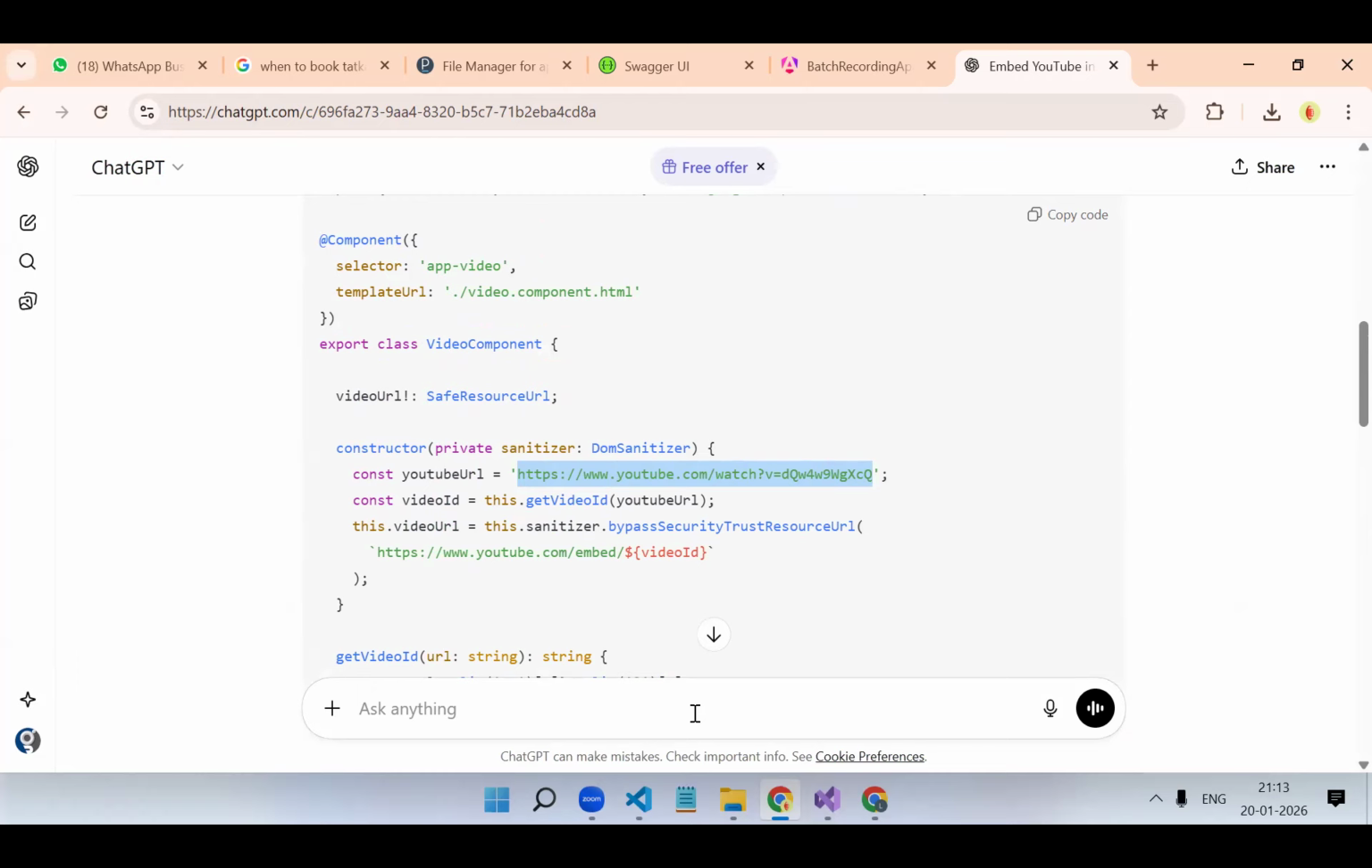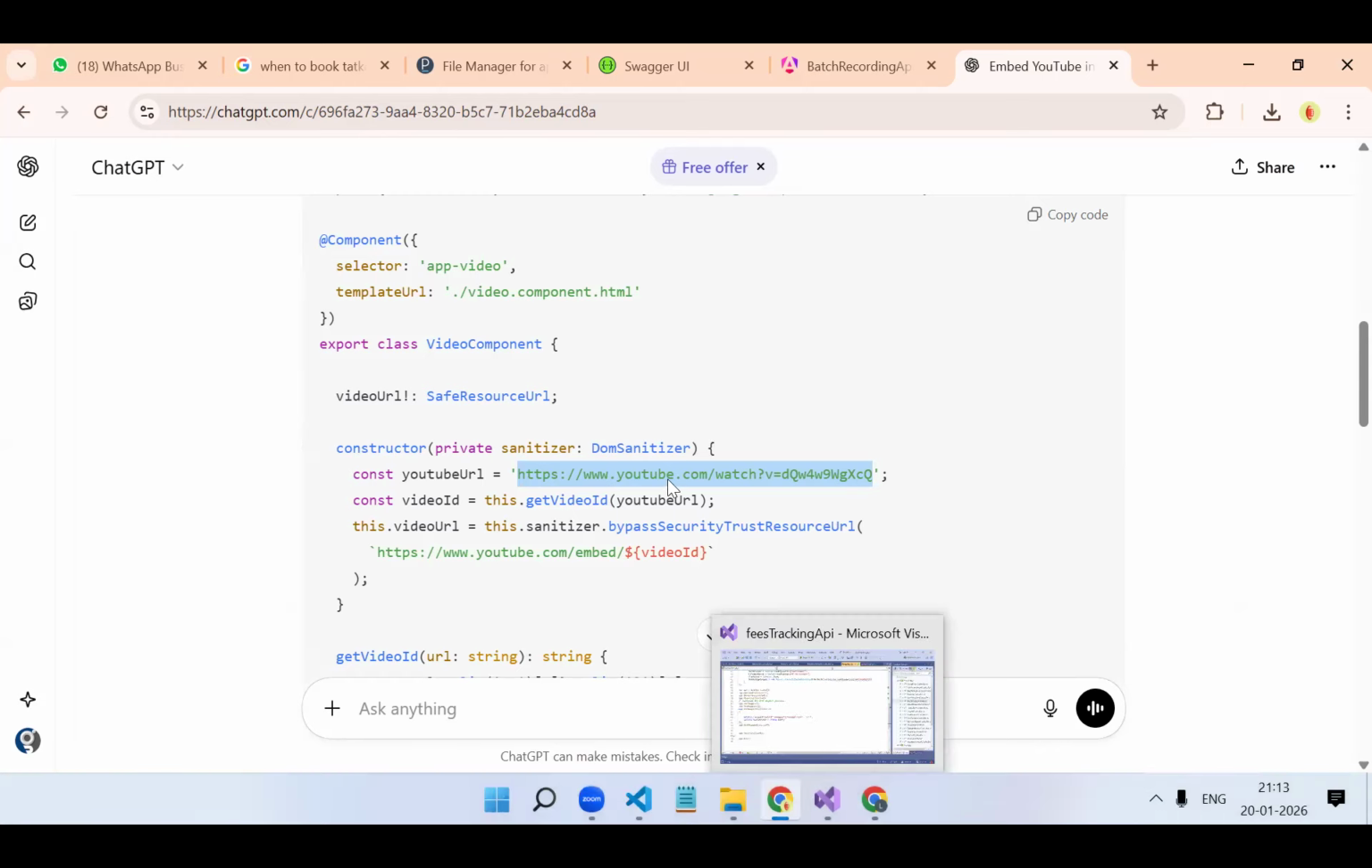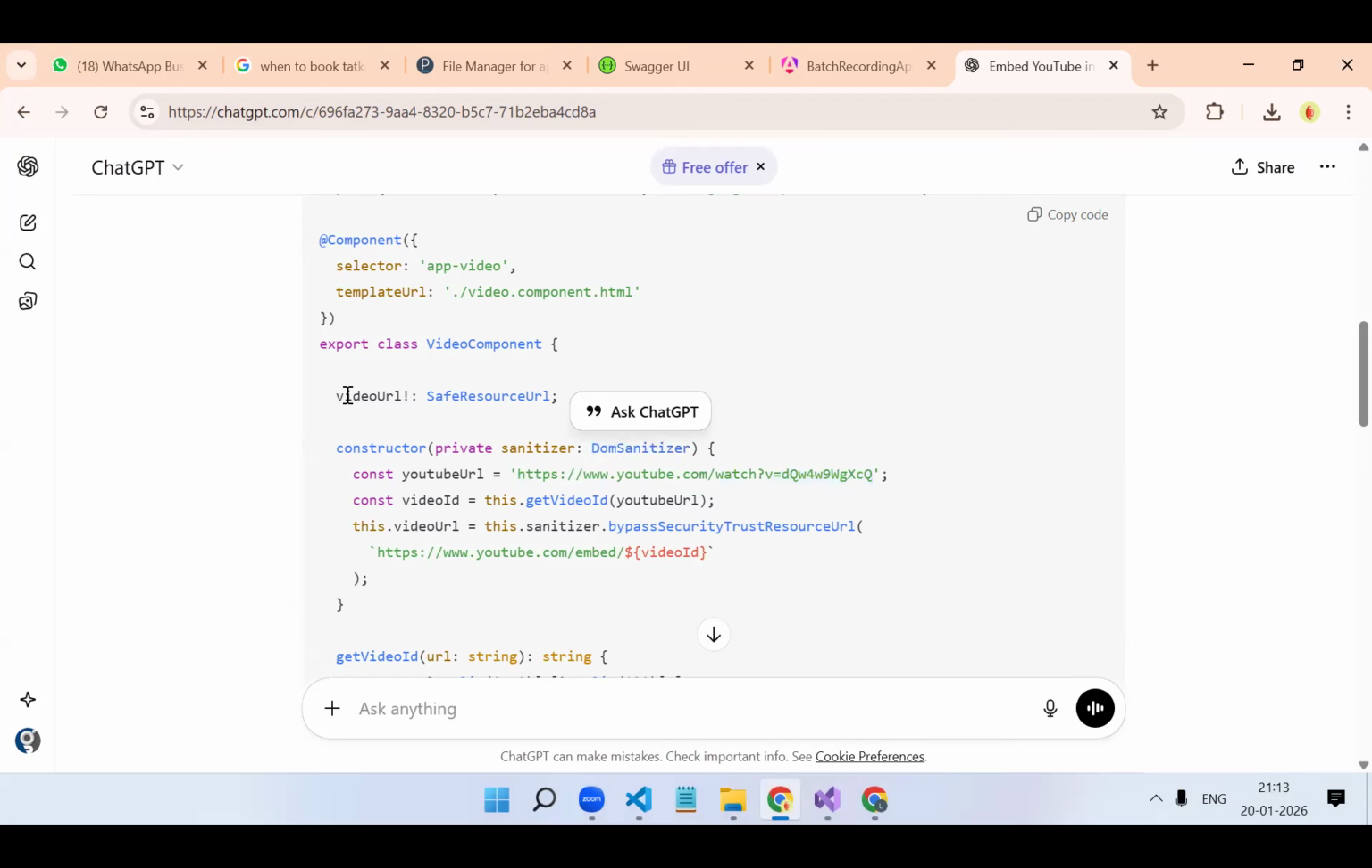Whenever we are appending some HTML, that is, dot inner HTML, or if you are appending some URL directly into the template, you cannot do that directly. So you have to sanitize it. For that we have a service, that is DOM sanitizer. So you have to create a sanitized URL like this.